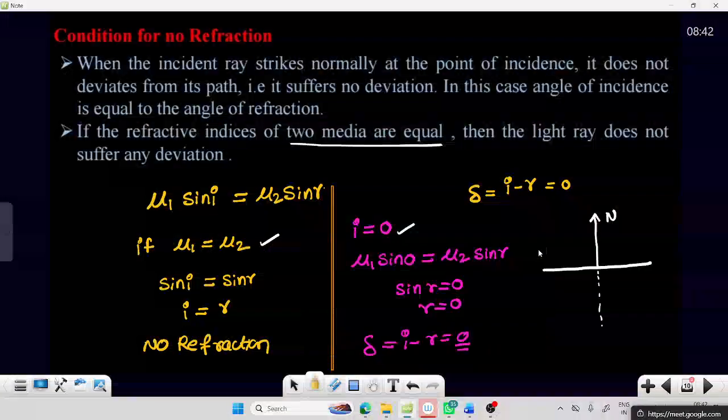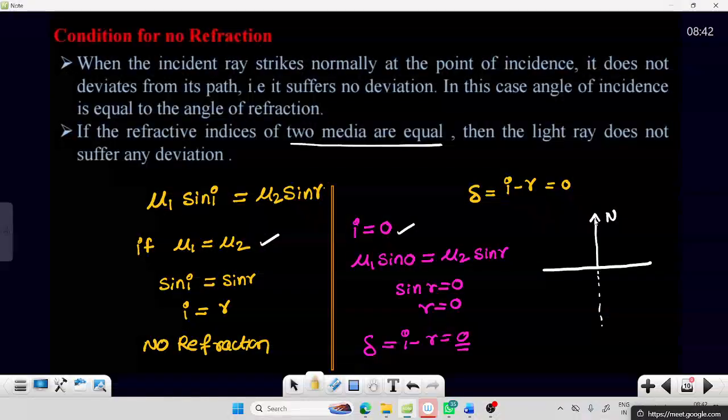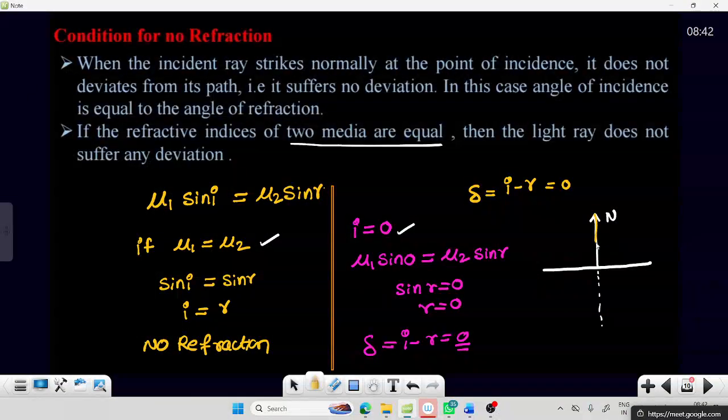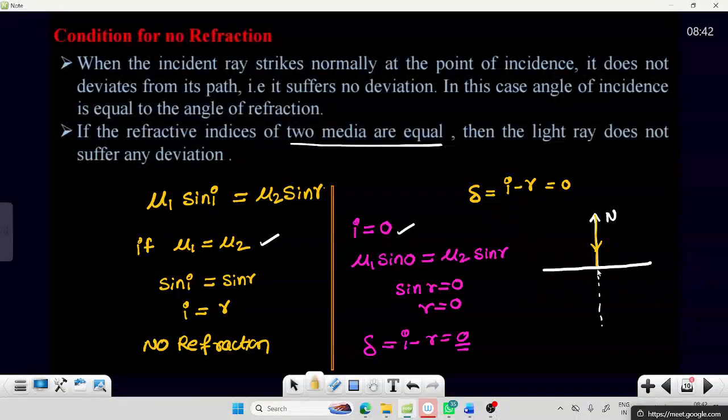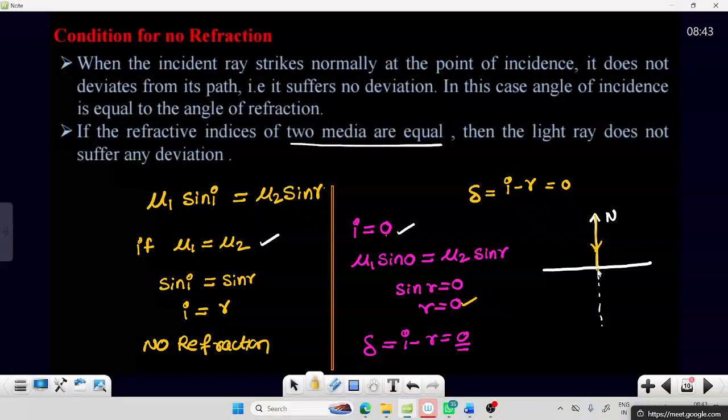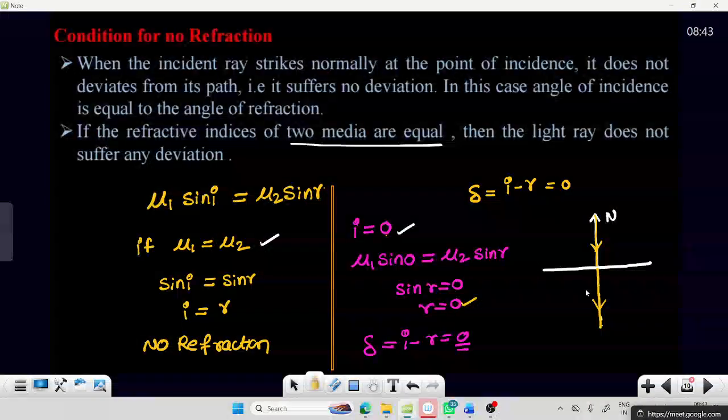Angles are measured with respect to the normal. So if the light ray is coming along the normal, then the angle of incidence is 0.